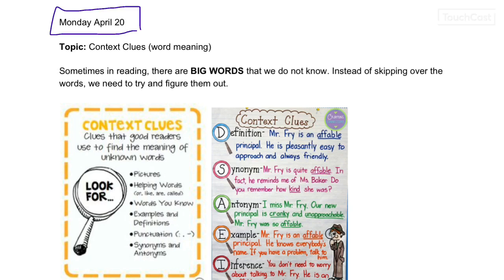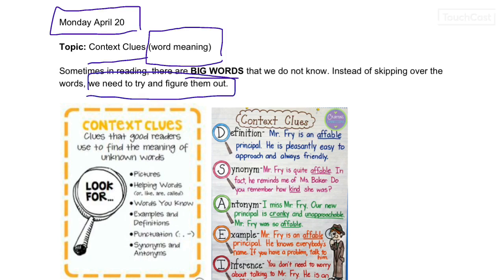This week we're going to be learning about context clues, which is word meaning. Sometimes in reading there are big words that we do not know. Instead of skipping over the words, we need to try and figure them out. This is really important because this is something that you'll need throughout the rest of your life. So it's important to start learning about these skills now.